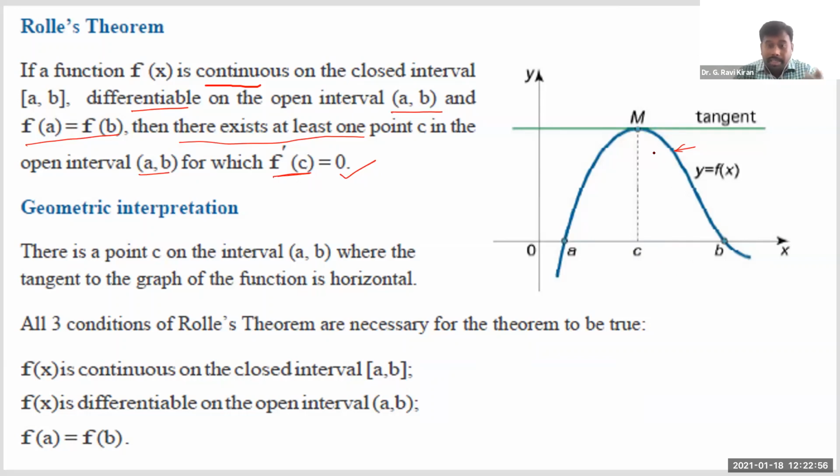You may not get a single point. You may get more than one such point. You may be given a graph of this kind. Let us say this is A and this is B, and the graph is something like this. Wherever it starts at A, the function value at B is exactly on the same line.